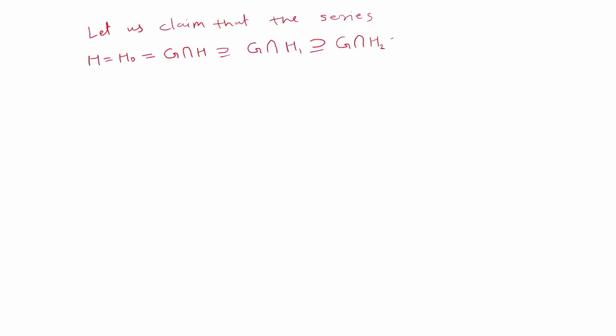The next one will be G intersection H3 and so on, and the final one is G.